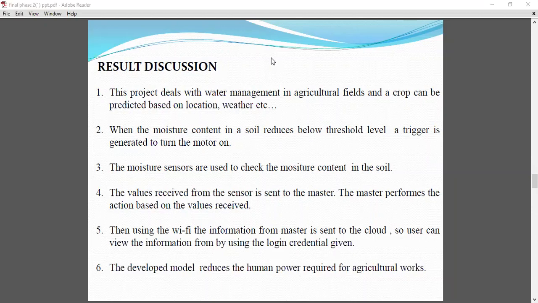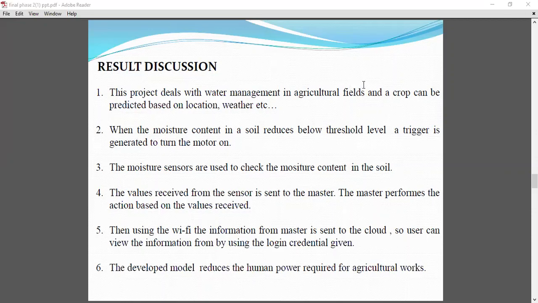And the model, the developed model reduces human power required for agricultural work. This is the problem. You have developed this model, and now you are telling me you are still about to do it. You are reporting that the developed model... see there. Okay, show the model now, show.